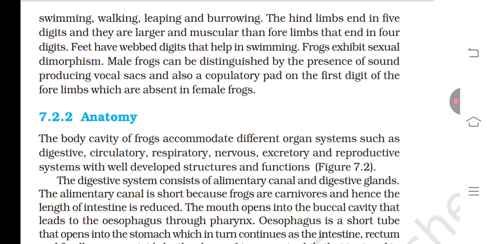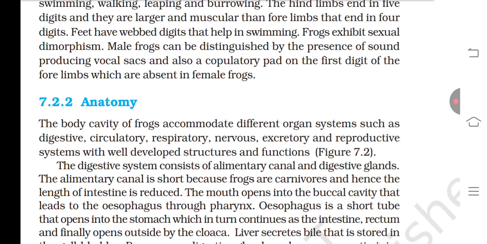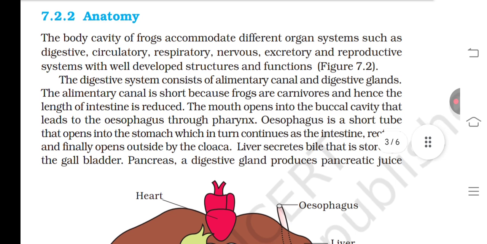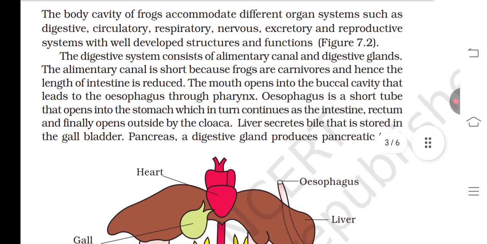Frogs exhibit sexual dimorphism. The male frog can be distinguished by the presence of sound-producing vocal sacs and also a copulatory pad on the first digit of the forelimb, which are absent in the female frog. The body cavity of the frog accommodates different organ systems, such as the digestive, circulatory, respiratory, nervous, excretory, and reproductive systems, with well-developed structure and function.